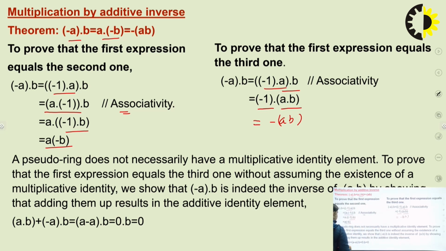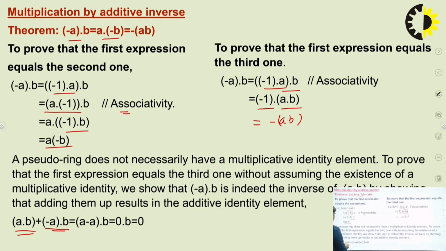If there is an element a and there exists another element b which is the inverse of a, then a plus b must be equal to the identity element, or we can say equal to 0. Similarly, if this is an element and this is its inverse, then the summation of these two elements must be equal to 0.